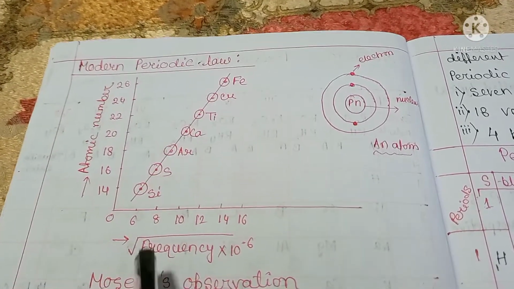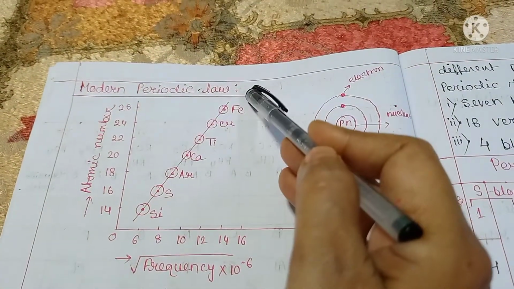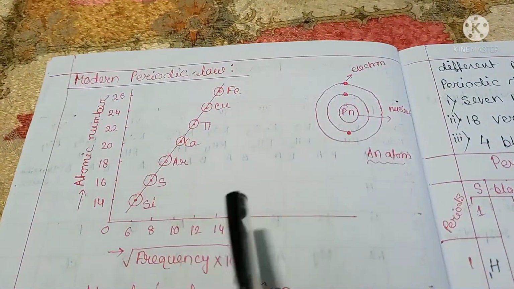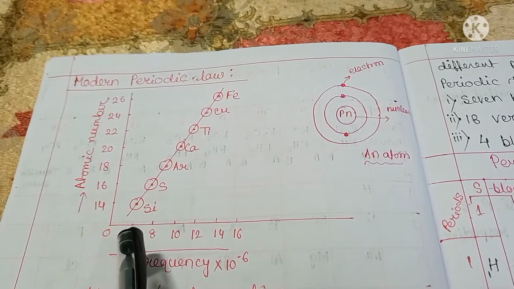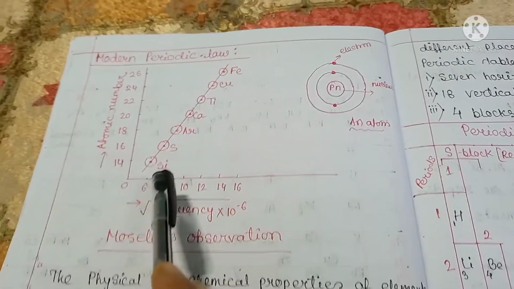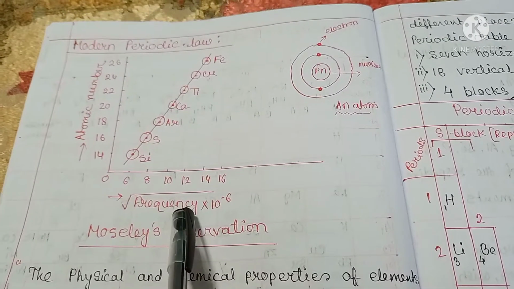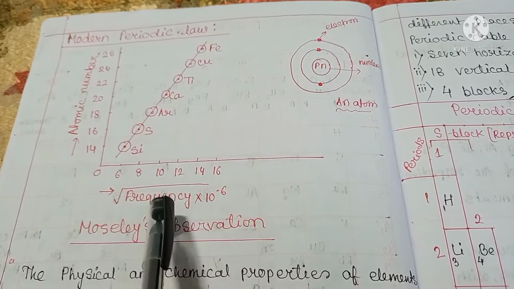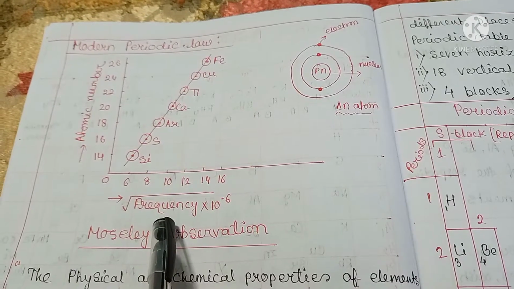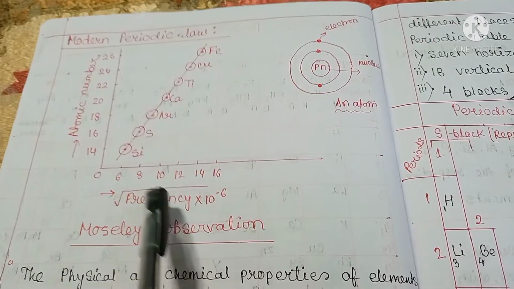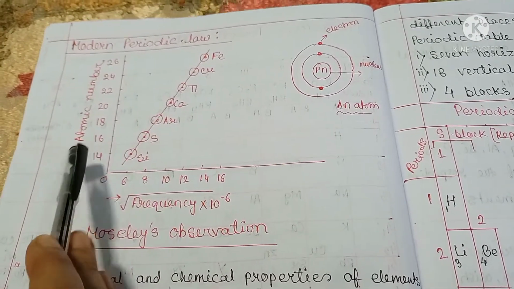The curve obtained was a straight line. See this curve? Thus, atomic number is proportional to the square root of the frequency of X-rays. This showed clearly that there is a definite relationship between the frequency of X-rays and atomic numbers.